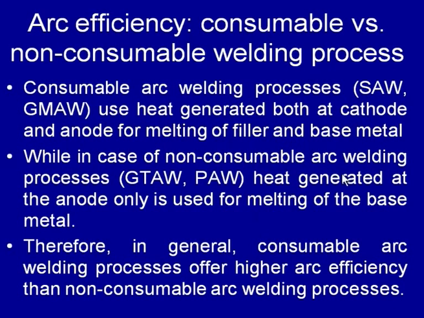This is the one big factor that brings in the difference between the arc efficiencies of consumable and non-consumable arc welding processes, and that difference is mainly because the heat generated in the cathode side is also being effectively used for developing the weld joint.